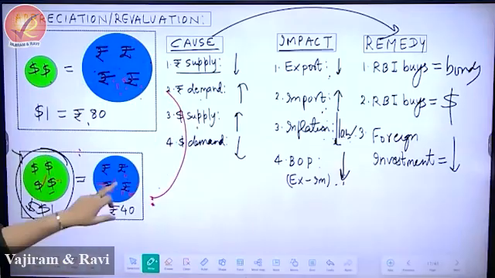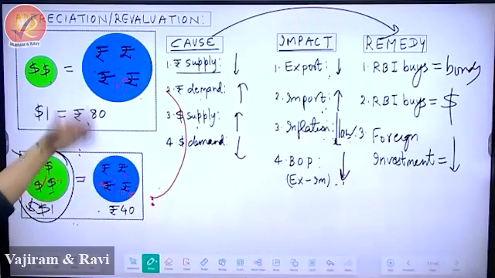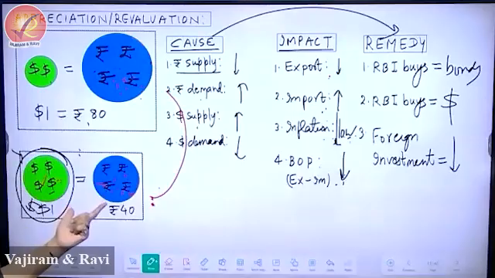How will you go back? By printing more currency. Obviously, you have to go back. So you have to print more currency. So that's the first thing. Second thing, how will you go back? There is too much of dollar. So what should RBI do? RBI should buy the dollar. And there is one more thing. If RBI wants to release rupee, what will RBI do? RBI will buy bonds. That is also one of the jugaads.